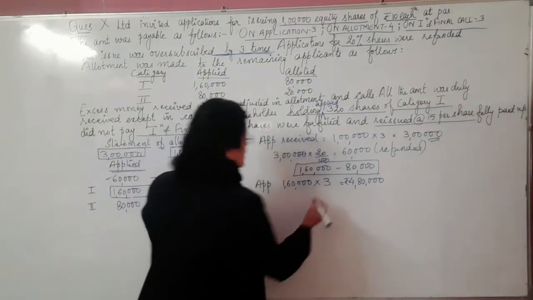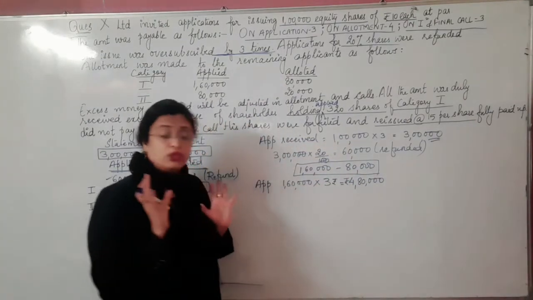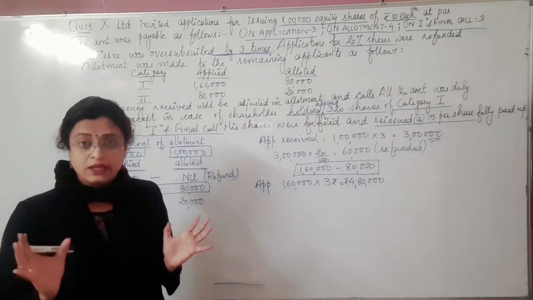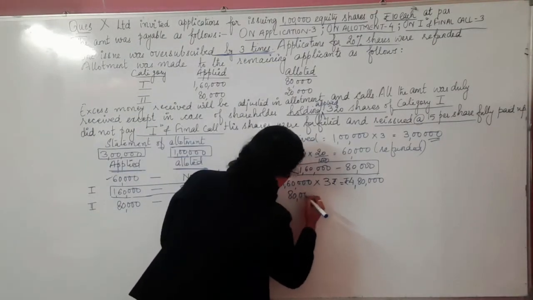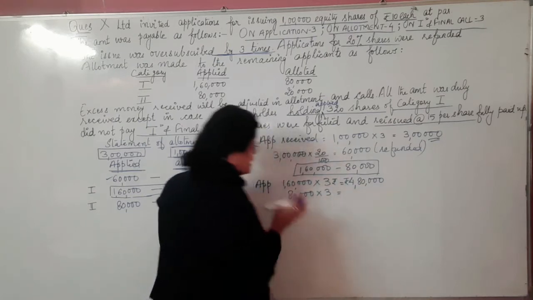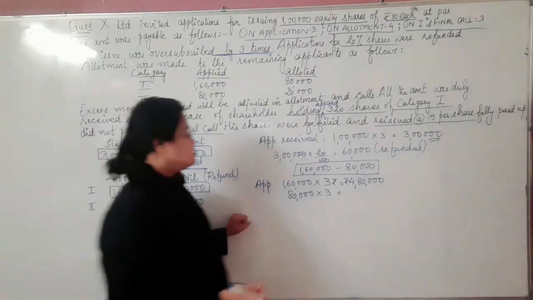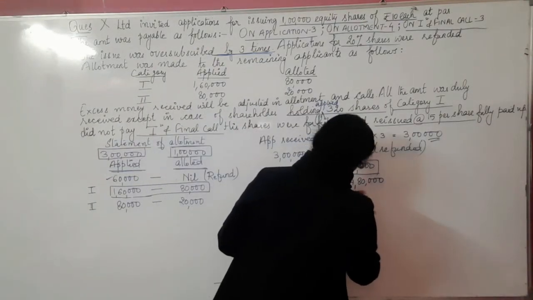Now, the company can take up the amount only to what extent? Only up to 80,000. So the required application money is just for 80,000, because the company is allotting only 80,000. So how much will be the required value we will be getting here?